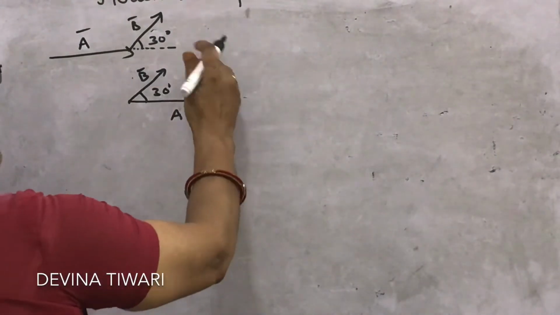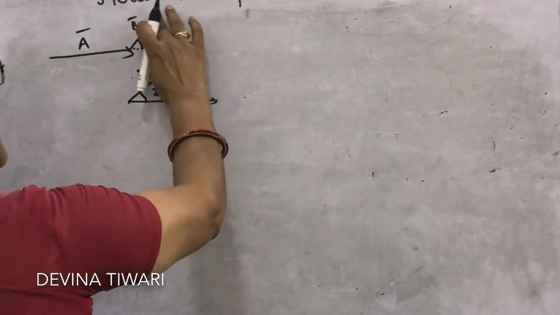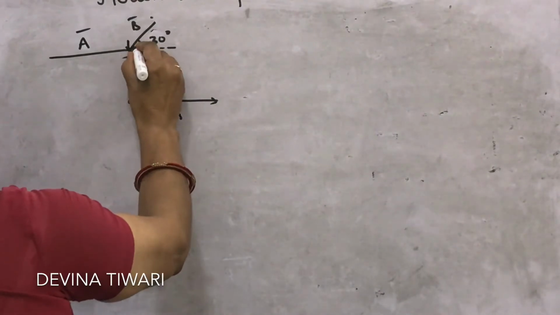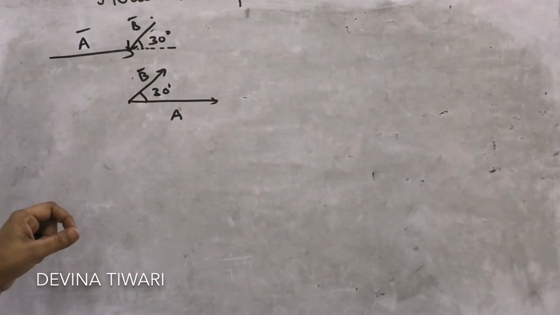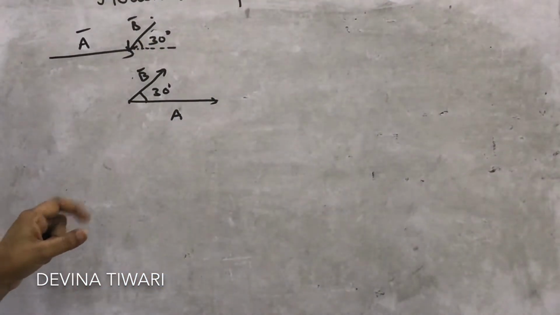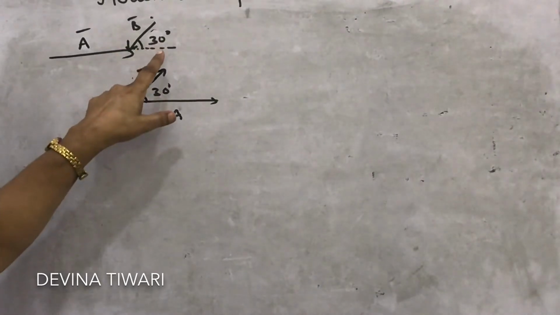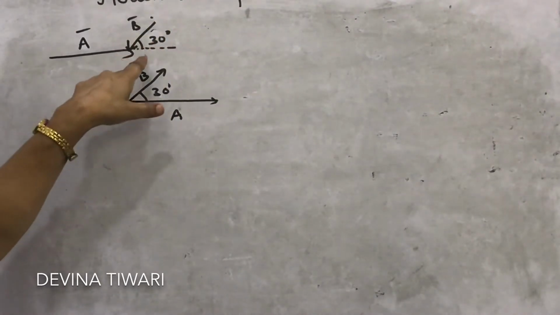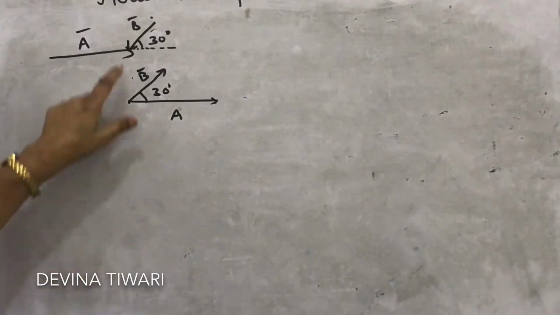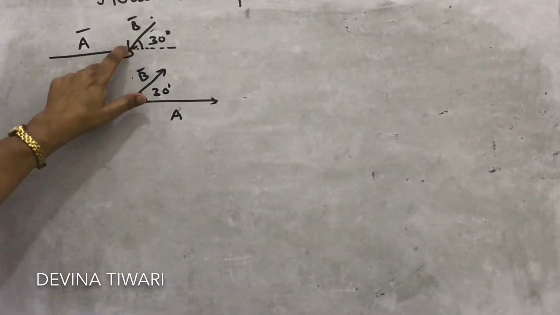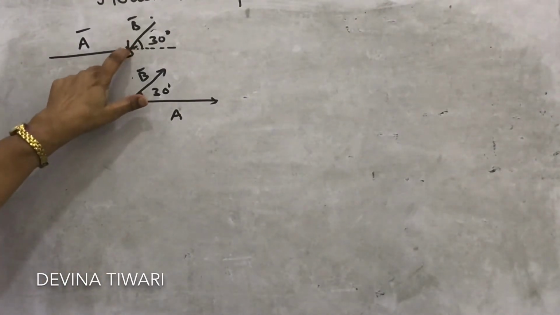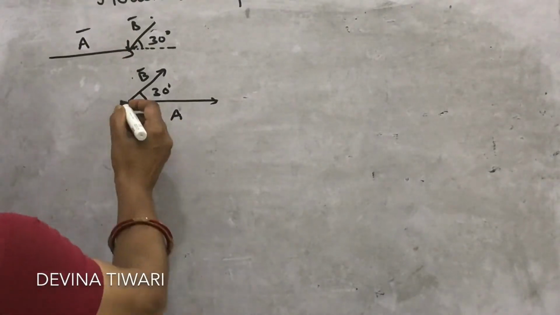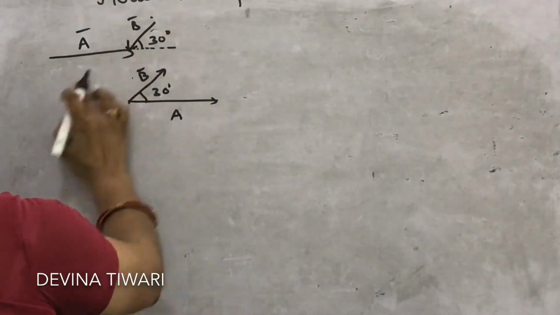What about this? Suppose B is given in this way, what is the angle between A and B? Now look, I just reversed the B. Now what is the angle between tail to tail? Look, this is the vector A. Earlier I have taken this one.